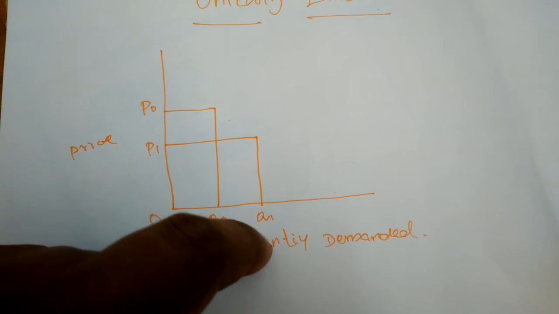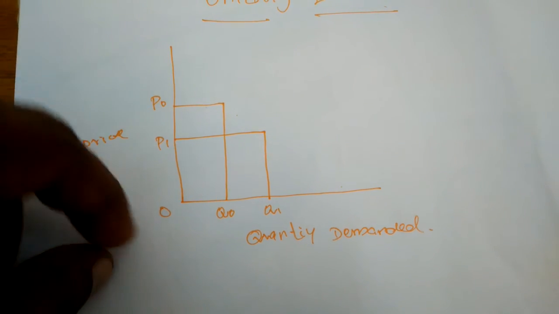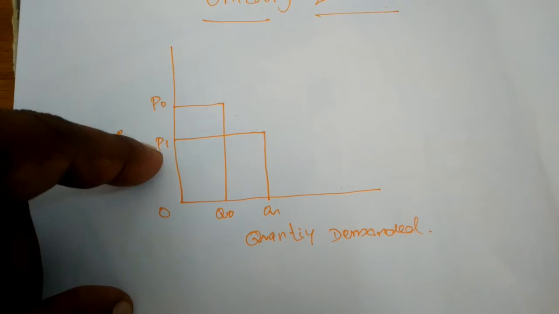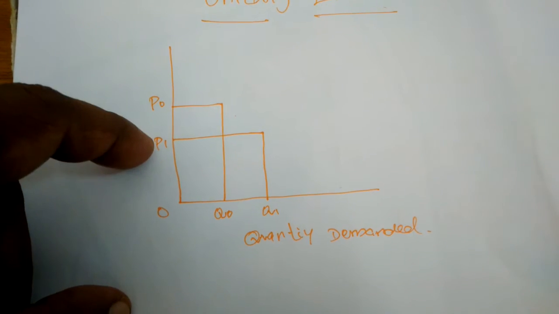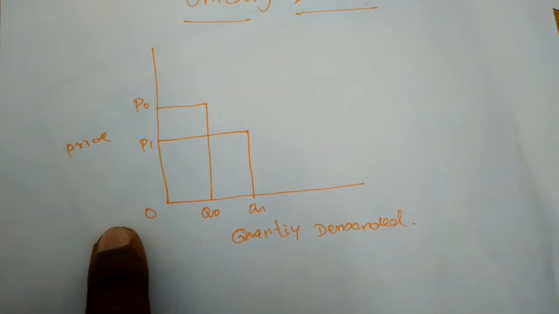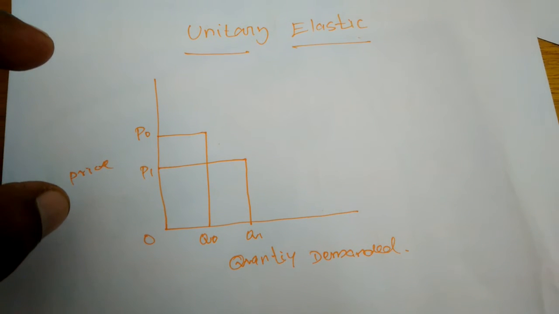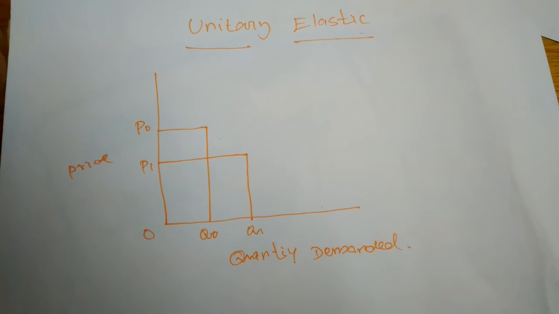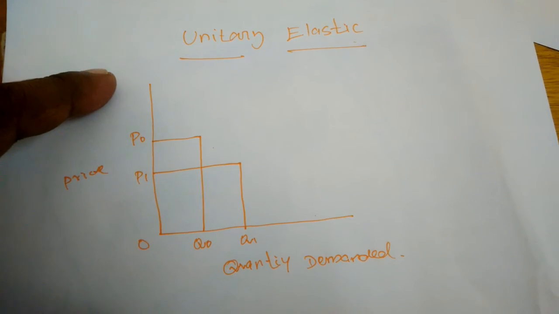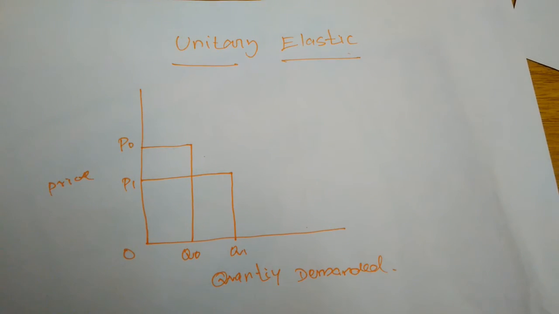When the price level is OP0, the quantity demanded for the commodity is OQ0. If the price decreases from OP0 to OP1, the quantity demanded for the commodity will increase from OQ0 to OQ1. In whatever ratio the price changes, the quantity demanded changes in the same ratio. That's called unitary elastic demand.